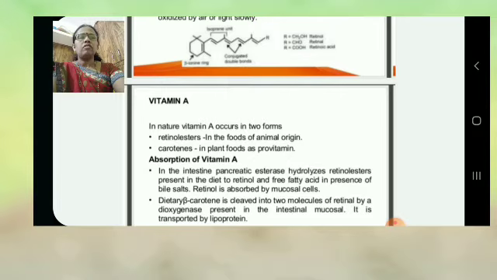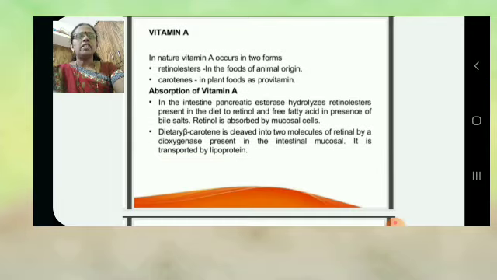Absorption of vitamin A in the intestine. In the intestine, pancreatic esterase hydrolyzes retinol ester present in the diet to retinol and free fatty acid in the presence of bile salt. Retinol is absorbed by the mucosal cell.